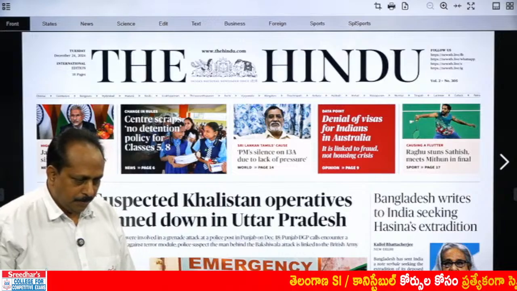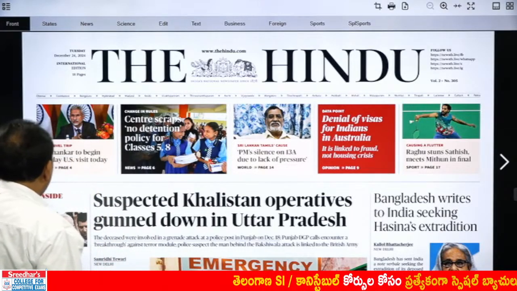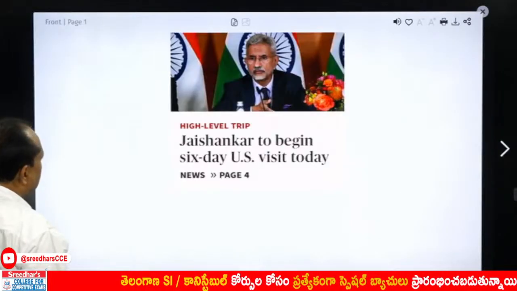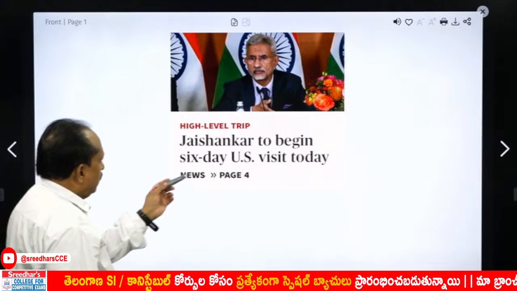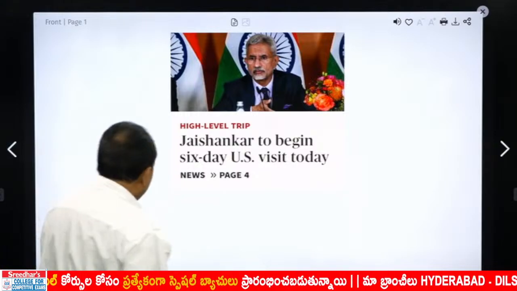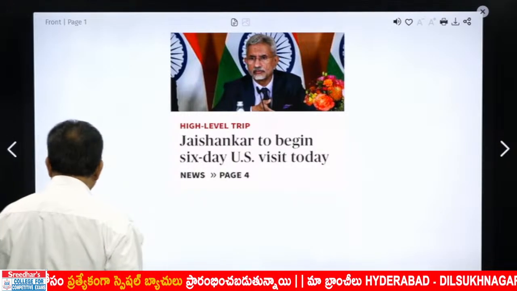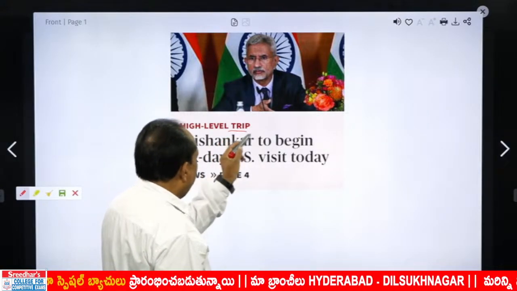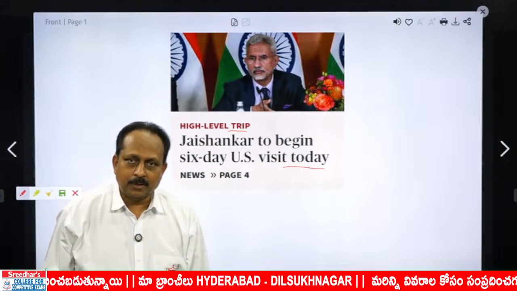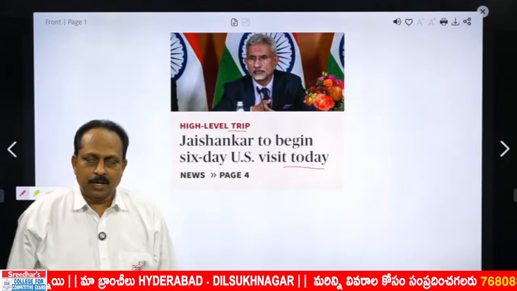Good morning to all of you. The very first one, high-level trip. High-level trip, Jaishankar to begin 6-day US visit today. There's nothing as such if you look at it very casually, but if you look at it as a smart learner, there are two things you can learn.